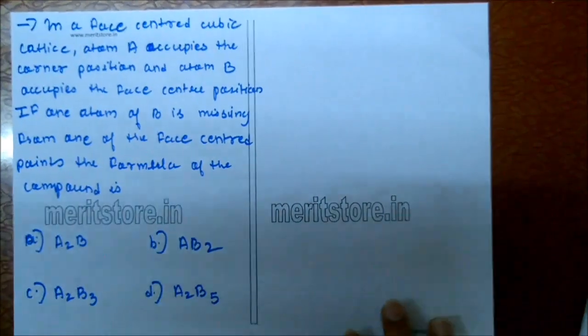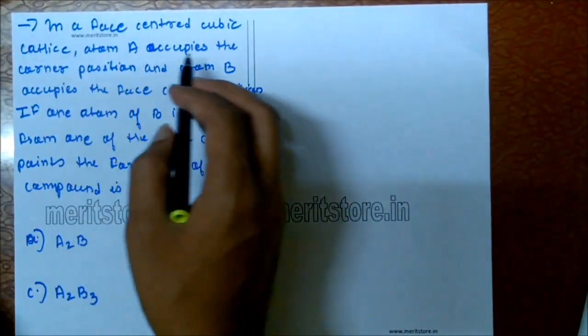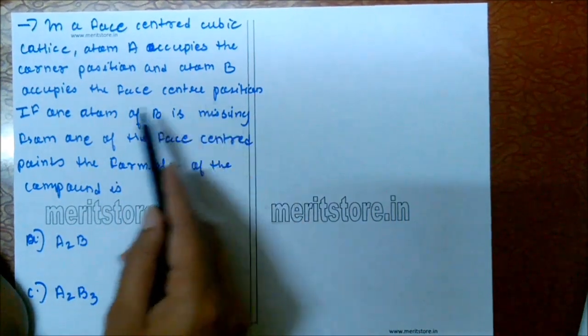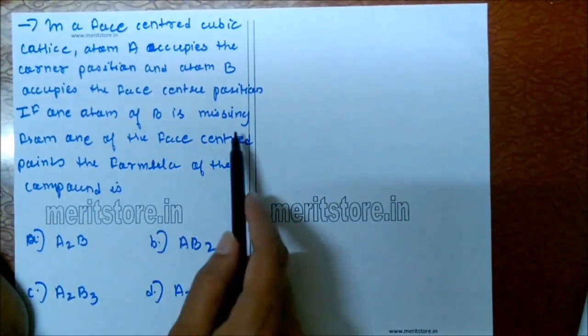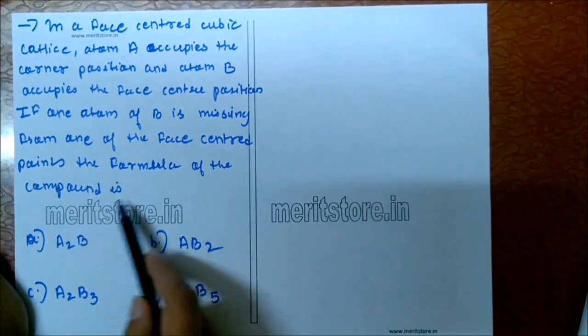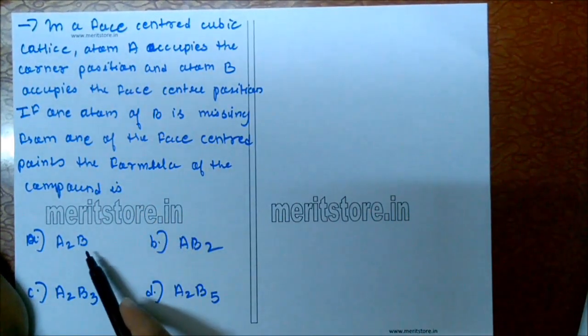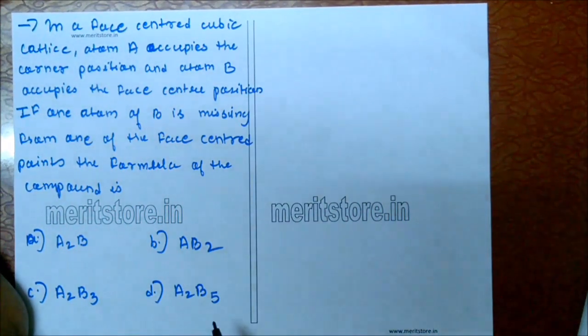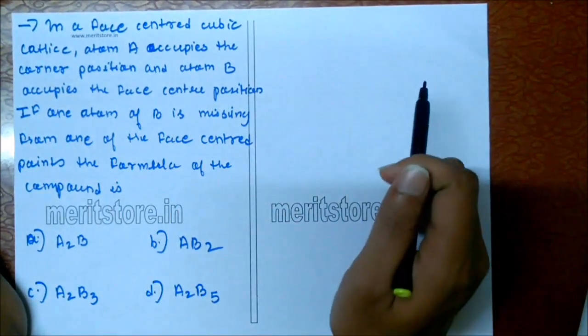In a face centered cubic lattice, atom A occupies the corner position and atom B occupies the face centered position. If one atom of B is missing from one of the face centered points, the formula of the compound is A A2B, B AB2, C A2B3, D A2B5.